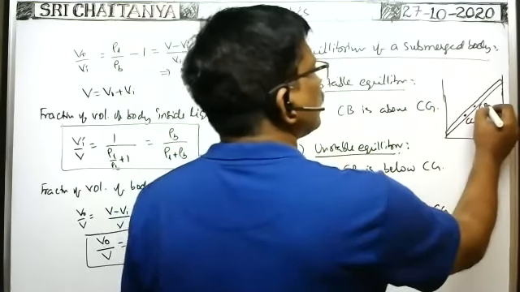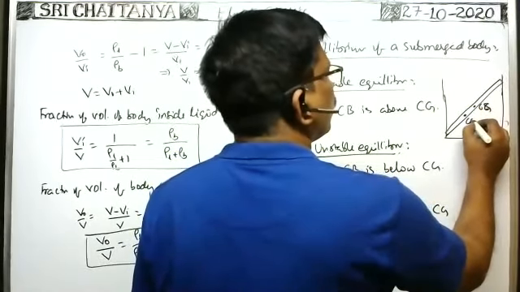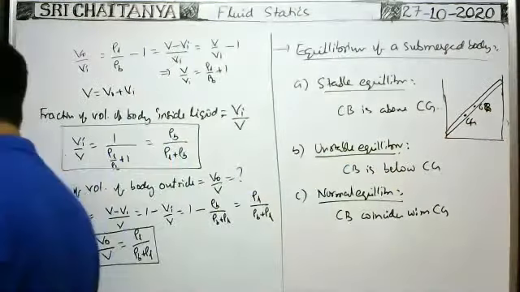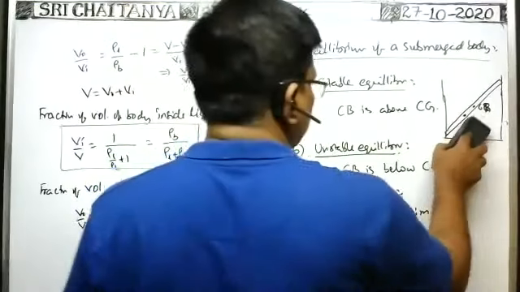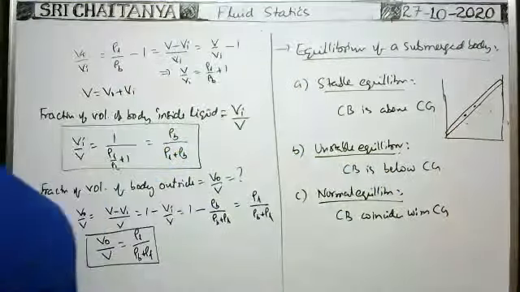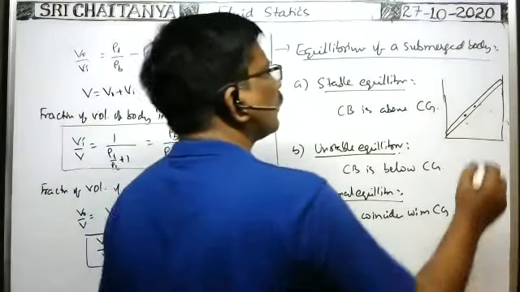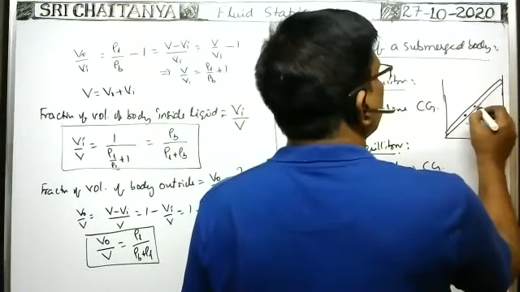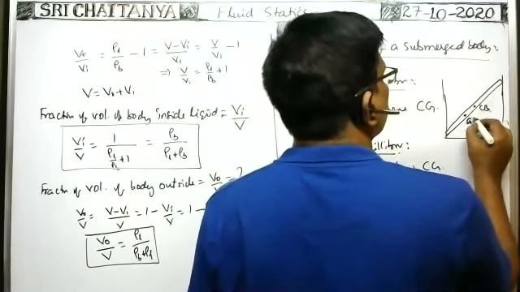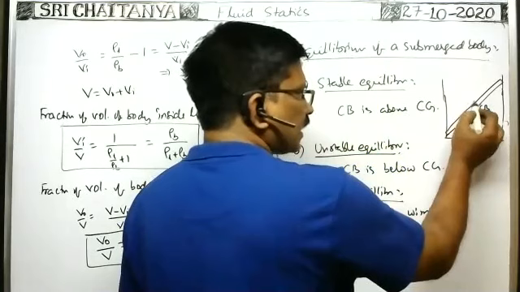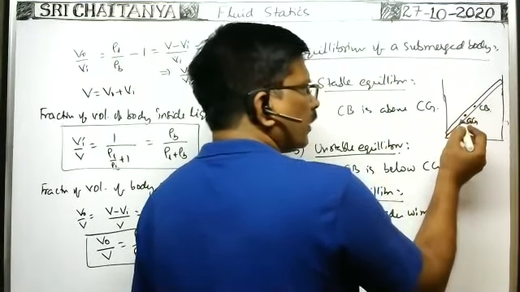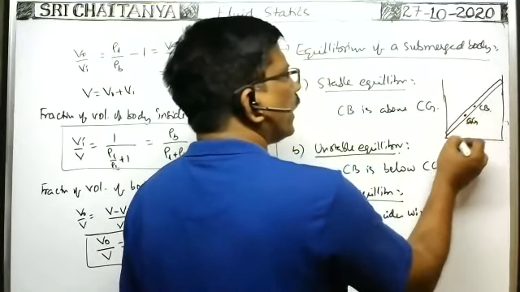Here you see, this is the center of buoyancy and this is the center of gravity. The center of buoyancy can be above the center of gravity whenever the mass of the body is more at the bottom.